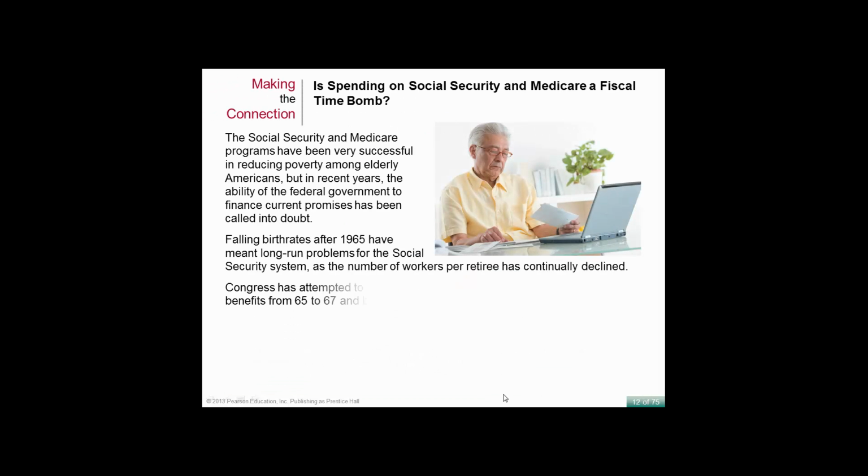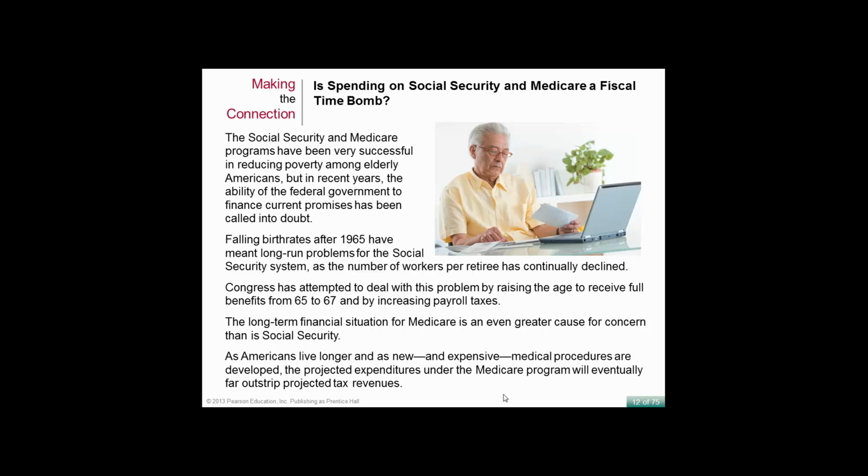Is Social Security and Medicare a fiscal time bomb? Good question. Social Security and Medicare programs have been very successful in reducing poverty among elderly Americans, but in recent years, the ability of the government to finance current promises has been called into doubt. Falling birth rates after 1965 have meant long-run problems for Social Security, as the number of workers per retiree has continually declined, and the baby boomers are just starting to retire.